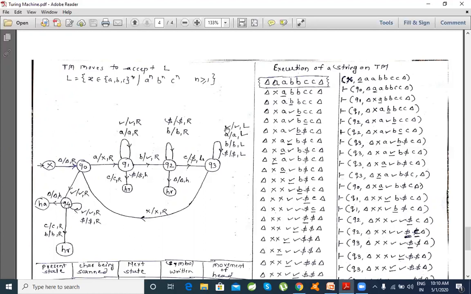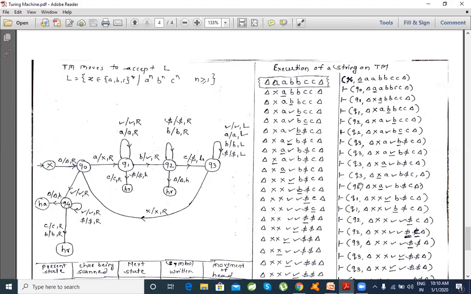If I see a particular tick mark, I'll replace this by tick mark and move towards right, unless and until I see the first X which we have already processed. So till that time it retains this Q3 state. So we were in Q3, so B will replace this B by B and move towards left. So still you are in Q3. So being in Q3, if you observe tick mark, you replace this by tick mark and move towards left. So retaining the state, being in Q3, this A will be replaced by A, move towards left.